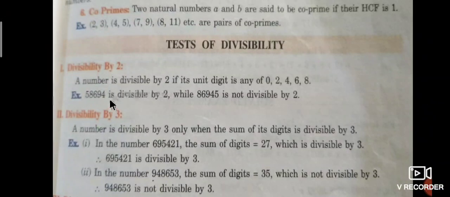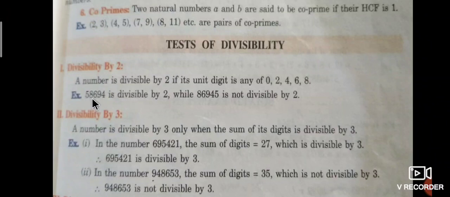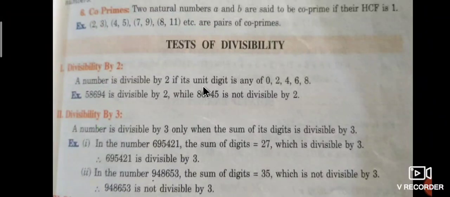For example, 58,694 is divisible by 2, while 86,945 is not divisible by 2. Here the unit place digit, or last digit, is 4, therefore it is divisible by 2. But here the unit place digit is 5, it is not divisible by 2, therefore the number is not divisible by 2.